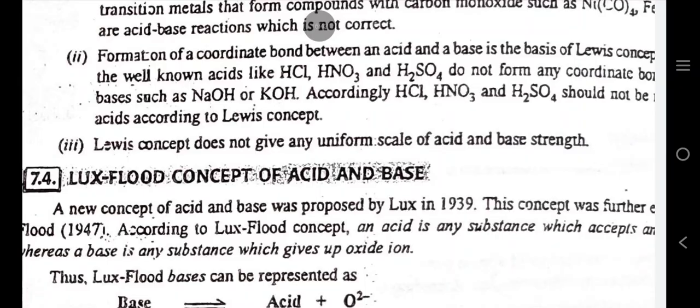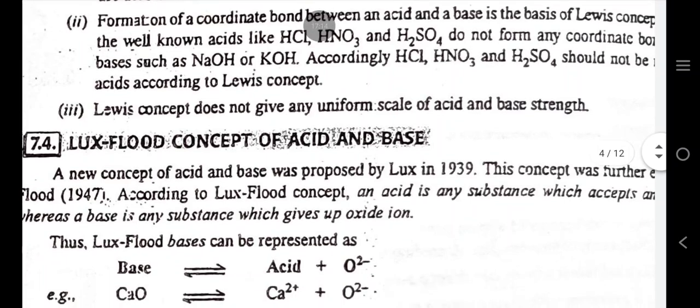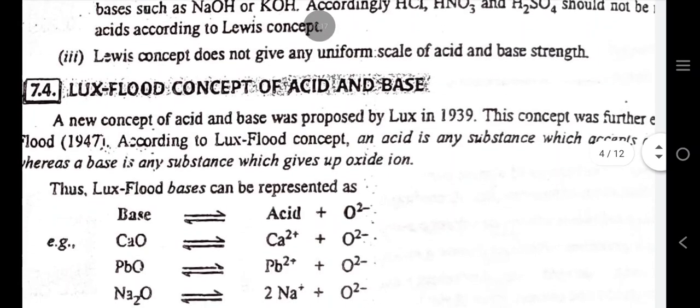Formation of a coordinate bond between an acid and a base is the basis of Lewis concept. The well-known acids like HCl, HNO3 and H2SO4 do not form any coordinate bond with bases such as NaOH or KOH. Accordingly, HCl, HNO3 and H2SO4 should not be acids according to Lewis concept. Lewis concept does not give any uniform scale of acid and base strength.